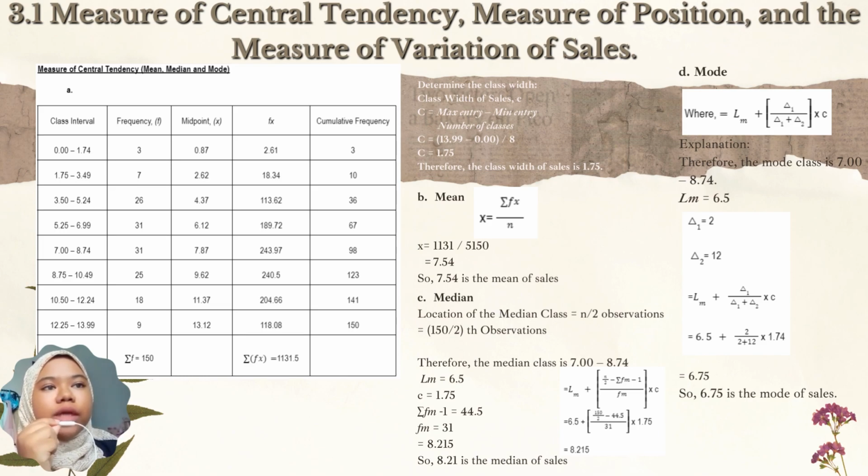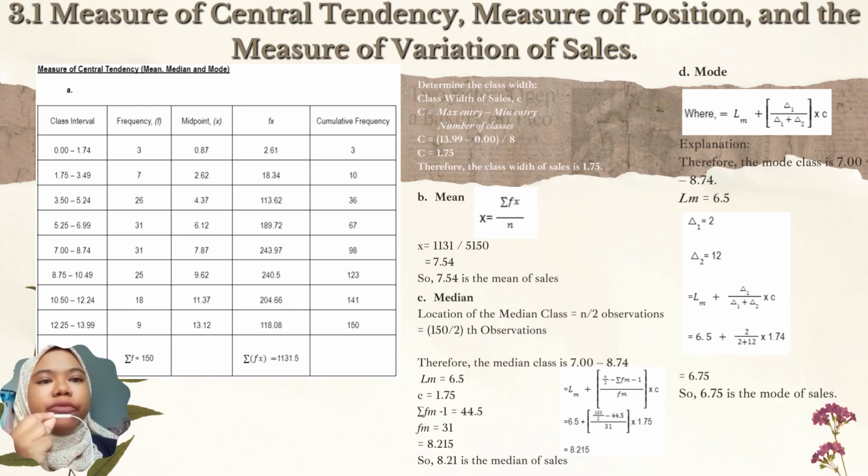For median, the location of the median class is n divided by 2. The observation is 150 divided by 2 observations. We have made the median class 7.00 until 8.74. For the formula, Lm plus n divided by 2 minus Fm minus 1, divided by Fm, and then we need to times with C. So the answer of median of sales is 1.215.